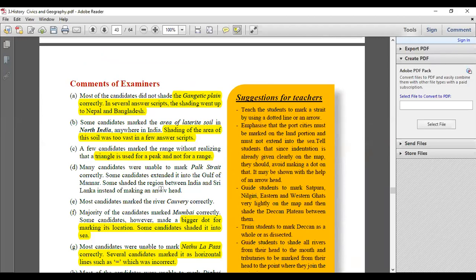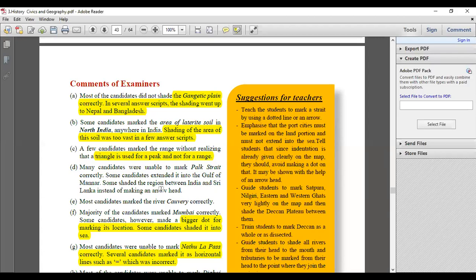A few candidates were able to mark it properly, but when it comes to the triangle, now remember, a mountain range is to be shown in an elongated line, whereas a peak has to be denoted with the help of a triangle. Do not interchange. That's where you lose your mark. Despite the fact you located it perfectly, this silly mistake can make you lose your marks.